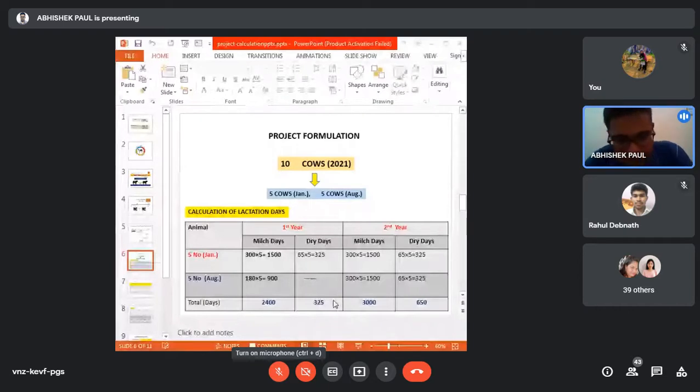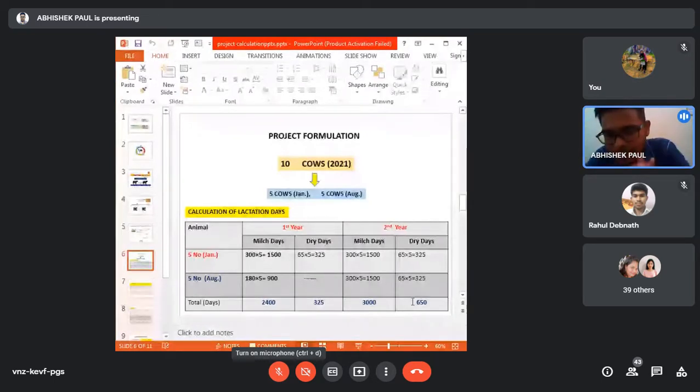For the second year it is very easy. For the first batch it is 300 into 5, 1500 days. For the second batch also it is 300 into 5, 1500 days. For dry days it is 65 into 5, and for the second batch also 65 into 5. Total dry days for the second year are 650. From the second year onwards it will be the same for the third, fourth and fifth year. That's why I didn't put it in the slide.